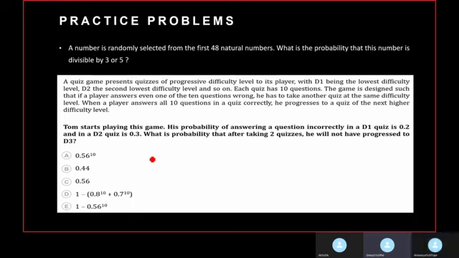You will stay in the same difficulty level. Okay. And we have been specified the probability of non-event. If you could see in that bold, the probability of answering a question incorrectly is 0.2 in D1 and something else in D2. Okay. Now let's move to the solution.